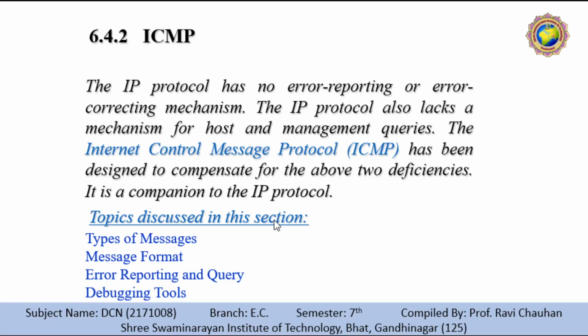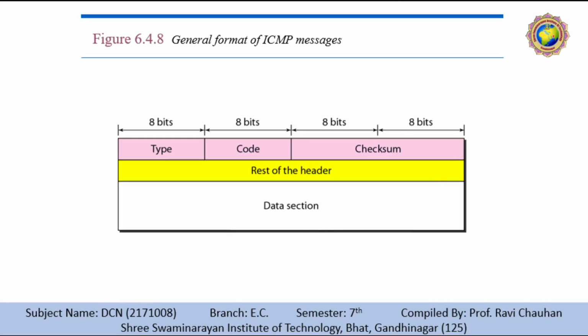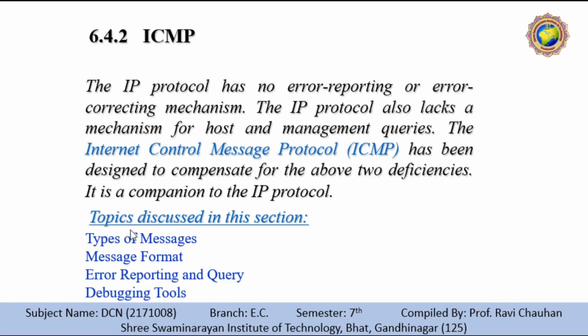In ICMP, the following points will be discussed: types of messages, message format, error reporting and query, and debugging tools. So first is the types of messages. ICMP messages are divided into two broad categories: error reporting messages and query messages.